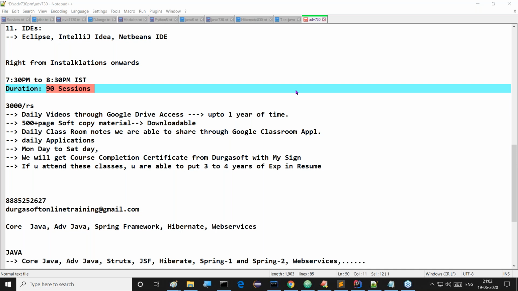Spring Boot, definitely. In the future, I will plan for Spring Boot along with the Spring framework. Definitely, I will go for it.